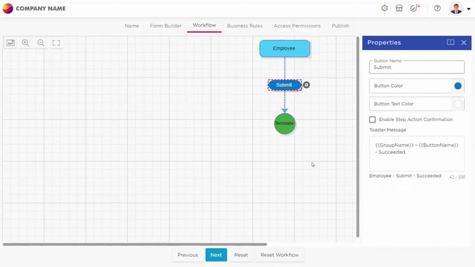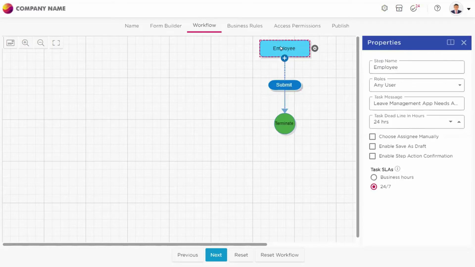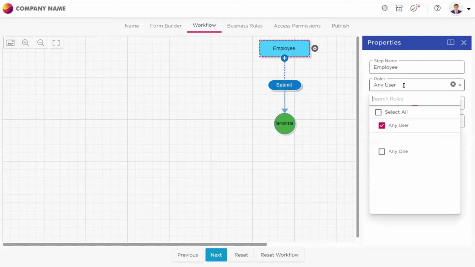Before I go to the next step, I want to tell you about the properties as well. In the workflow, you will always have properties for everything in QuickSev. In employee, you will have properties because you want to rename the step as employee. The next property is who can access this step, who is the user or the role who can access this step. So we can select the roles here.